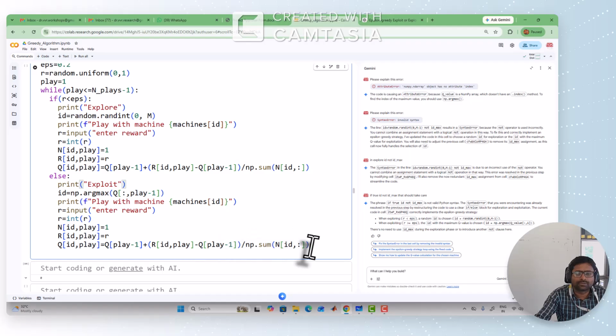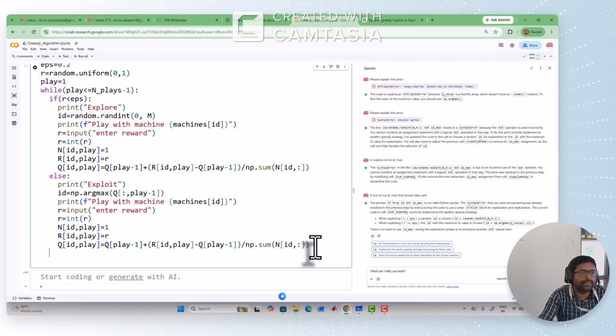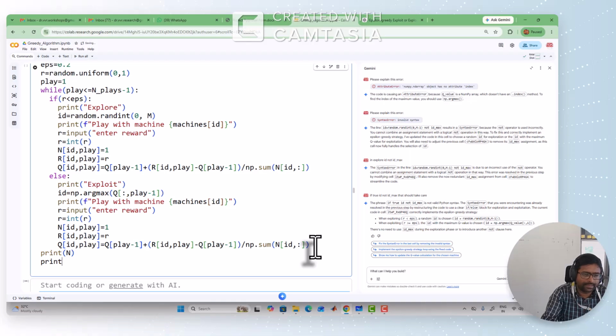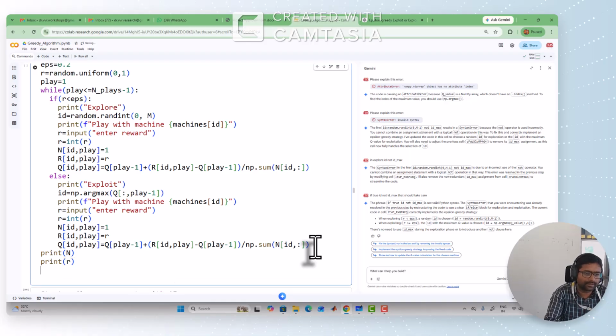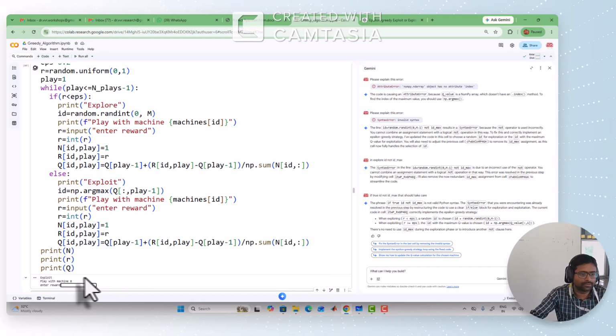That's fine. So everything is completed, and finally you can print all the values, like print number of plays information, print reward information, and print Q information, estimated Q information. So see how it looks.